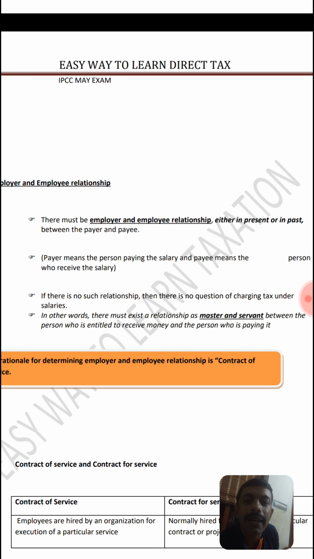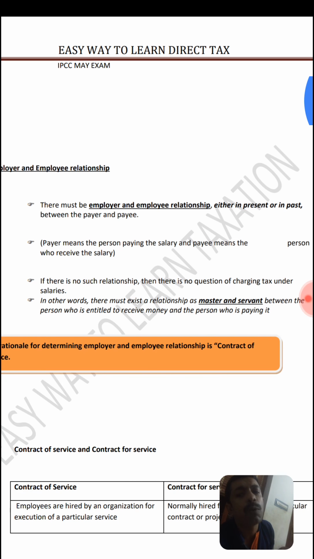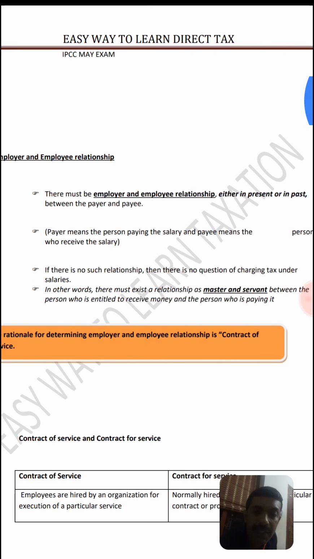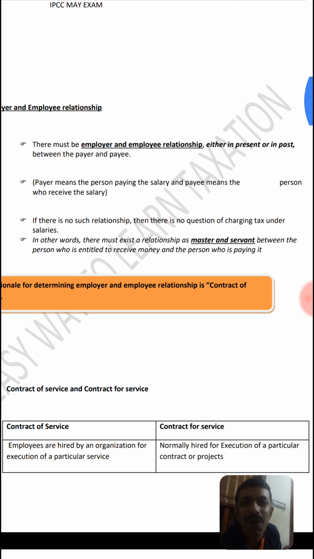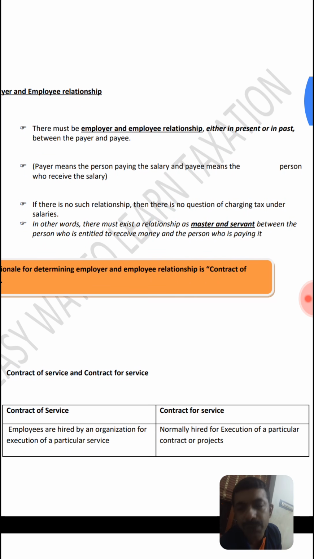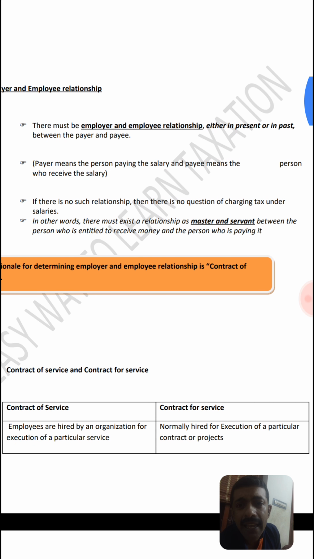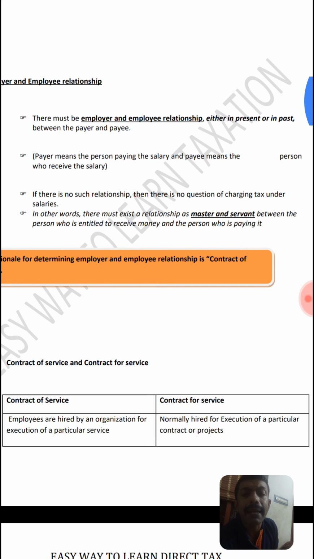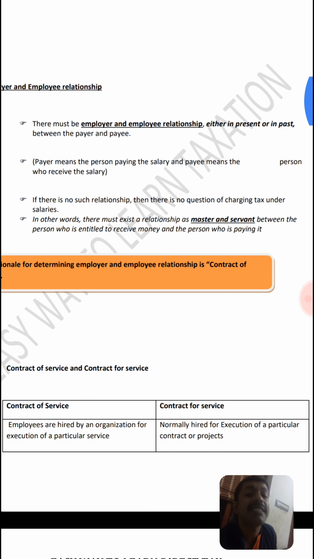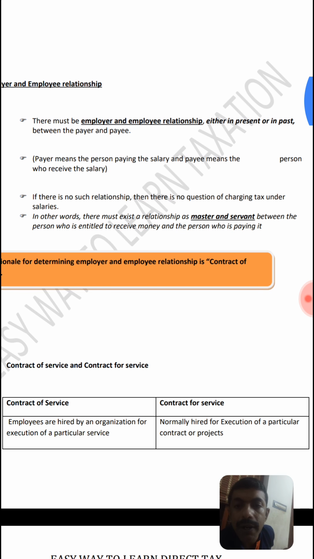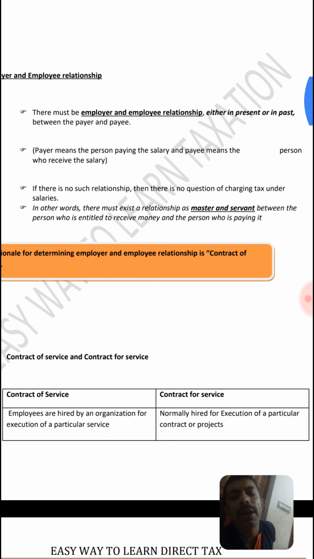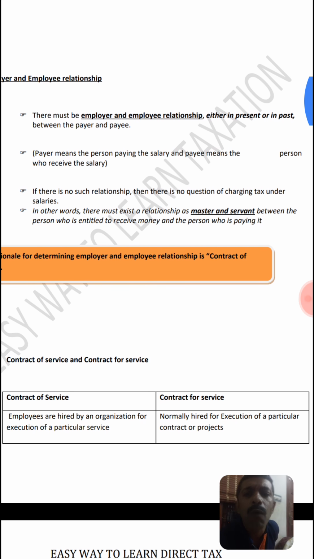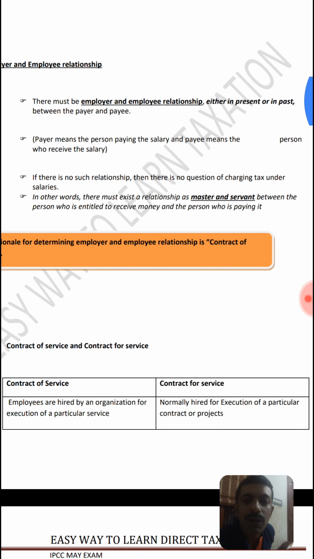They require the relationship as employer and employee. Why such a relationship? It is because the employer can have maximum control over the employee as to what should be done and in what manner the work has to be done. That complete controllability is in this relationship, and it is called contract of service, where the employer exercises a control of high degree.